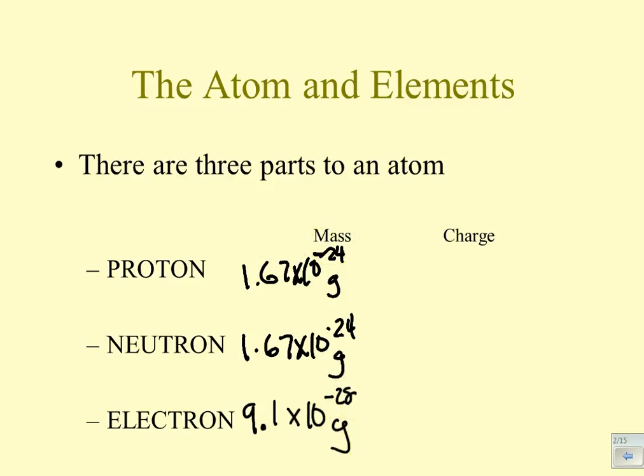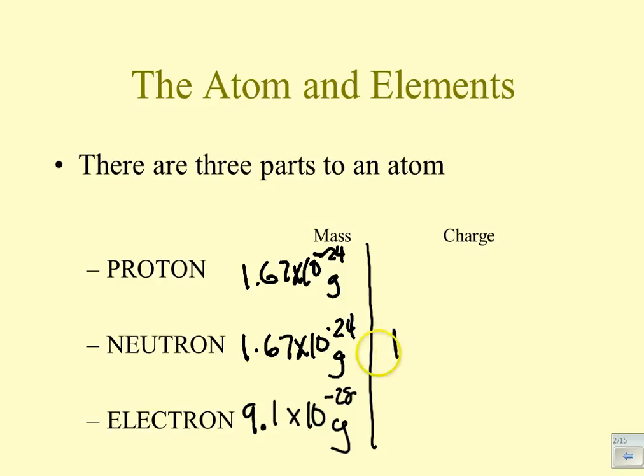So what do we do? How do we deal with this? Well, we don't really use those masses. What we do is we take the biggest one, which in this case is the proton or the neutron. The neutron is actually just slightly bigger, so that's the one we use. But we're going to set that mass equal to 1.